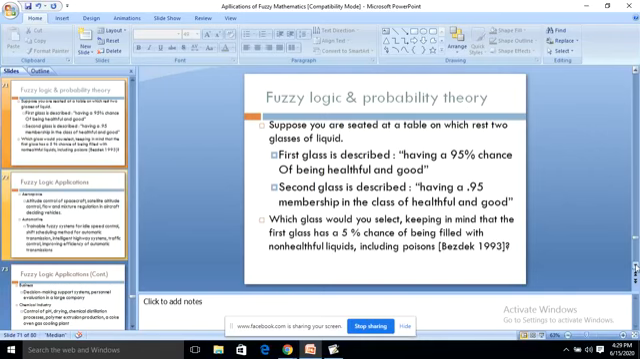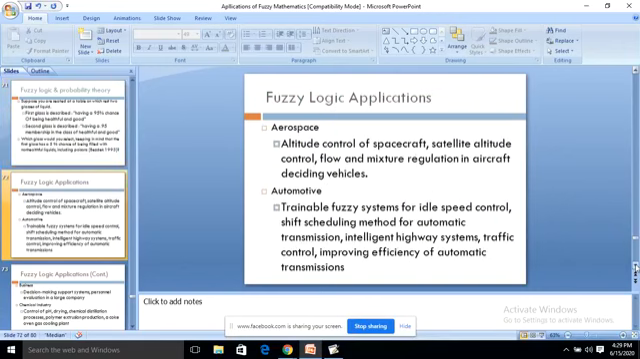It is not so in the case of the second glass. So fuzzy logic is different from probability theory. Probability is based on a chance factor, but it is not so here.